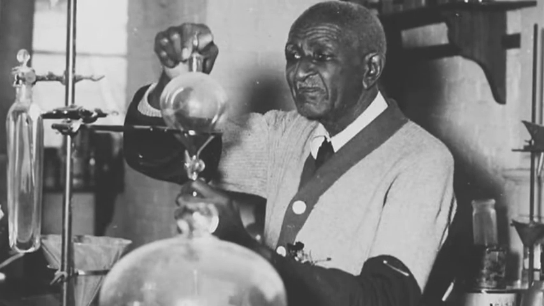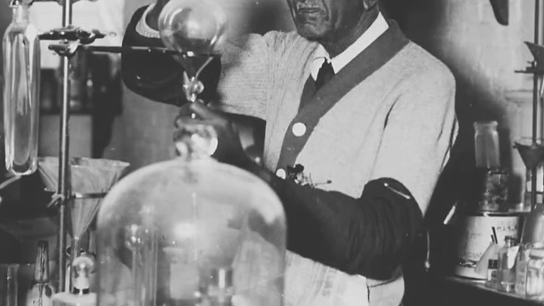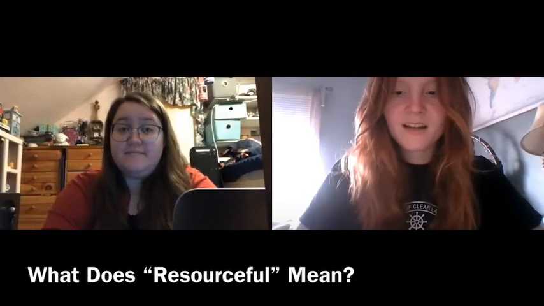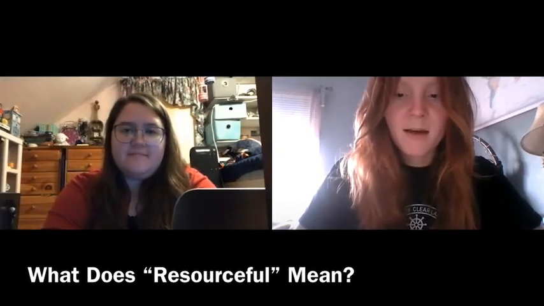to perform experiments. George was very resourceful and decided to outfit the lab with found pieces of glassware and other equipment. What does resourceful mean? If someone is resourceful, that means that they are a problem solver and can come up with quick solutions to challenges they face. George found a solution to his problem by searching with his students for pieces that they could reuse or recycle in the chemistry lab, specifically in the trash from the institute and the town's dump.